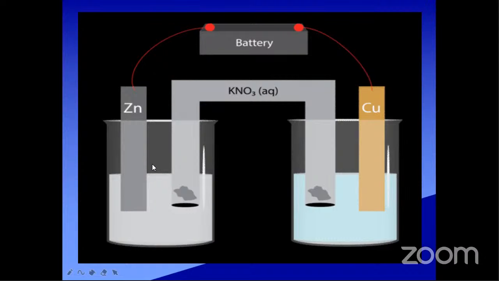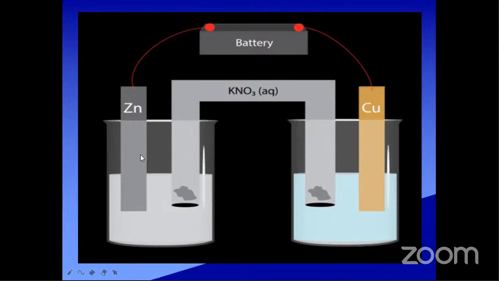It is an electrode from which current enters into a polarized electrical device. I will explain. First, learn it is an electrode, it is an anode. From this, current will enter into the electrolytic solution, here zinc sulfate.